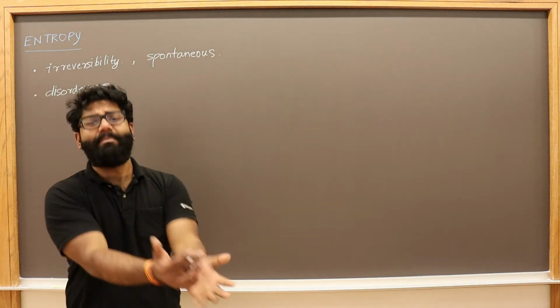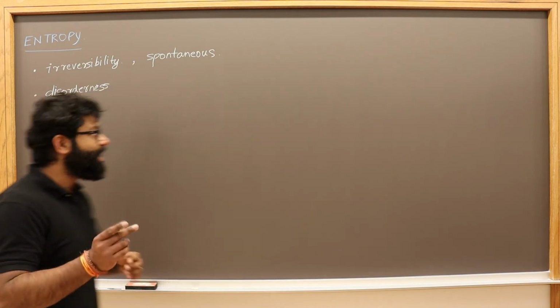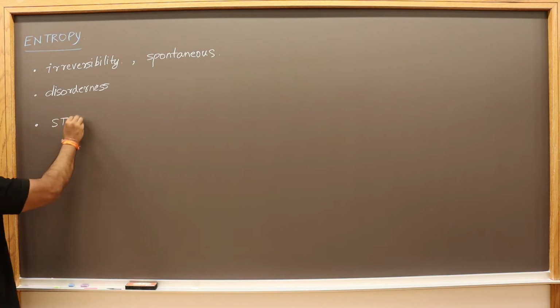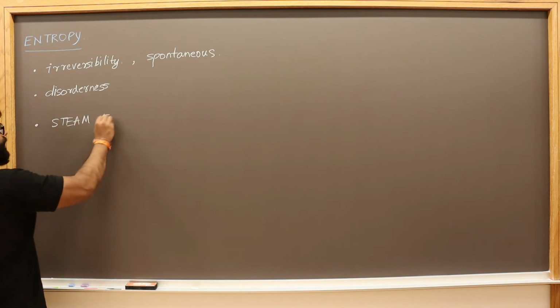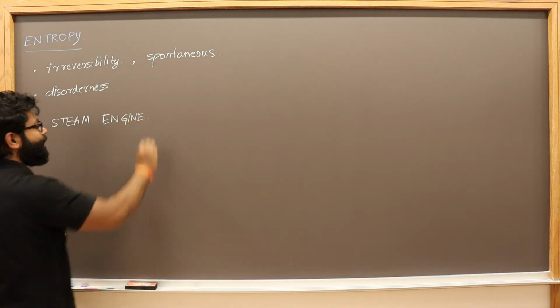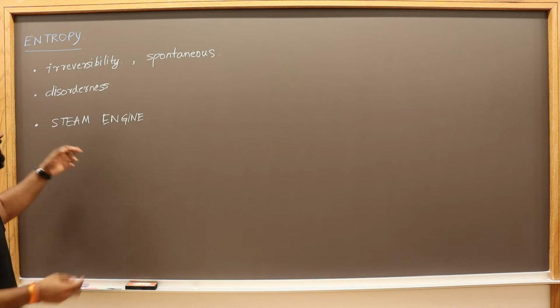How did we come up with this idea of entropy? It's a weird variable. We came up with this idea from the steam engine. There were people during the 18th century who were trying to find out the maximum efficiency possible for a steam engine.